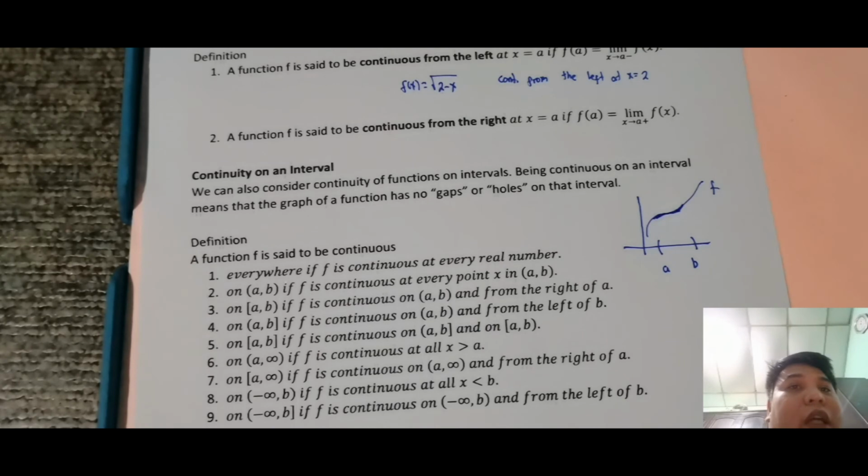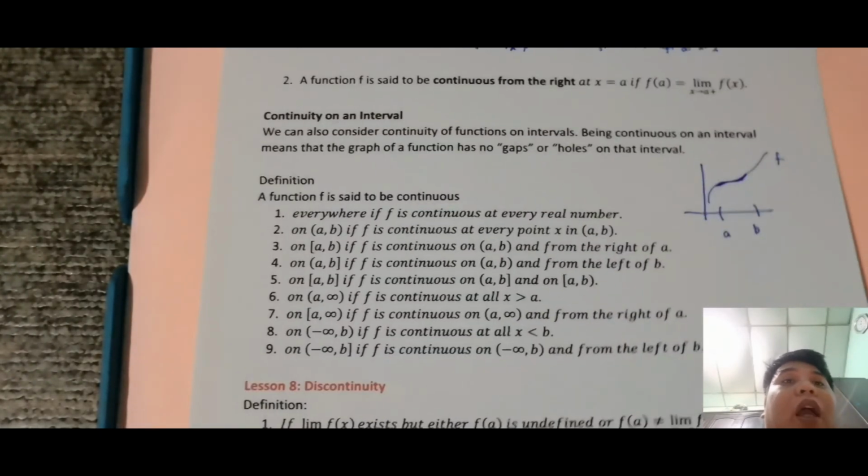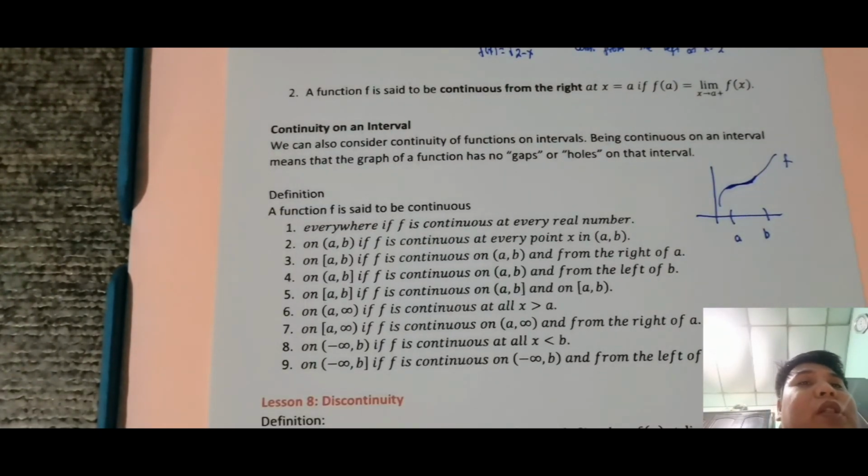Okay, so proceed tayo. Let's have the definition. So a function f is said to be continuous, number 1, everywhere if f is continuous at every real number. So tandaan mo, magiging continuous ako everywhere pag sa lahat ng real number continuous ako. Okay. So ganun siya kasimple. So, tandaan nyo na, continuous ako sa lahat. So, kahit saan ko ipalit, kunyari sa negative 1 million, pi, e, 2.07 something, square root of something, continuous ako doon. Okay? So, continuous everywhere, yun ang tawag.